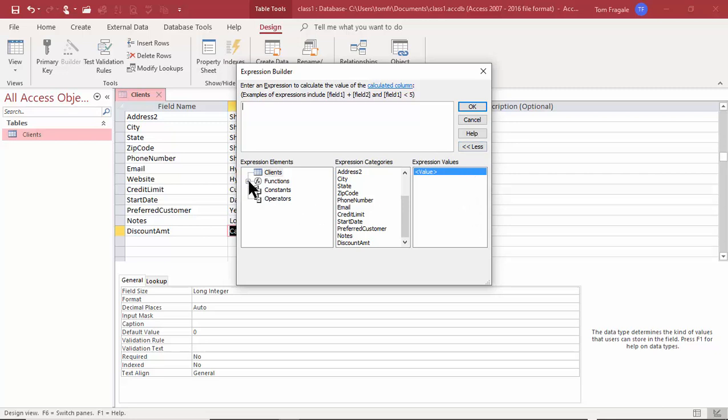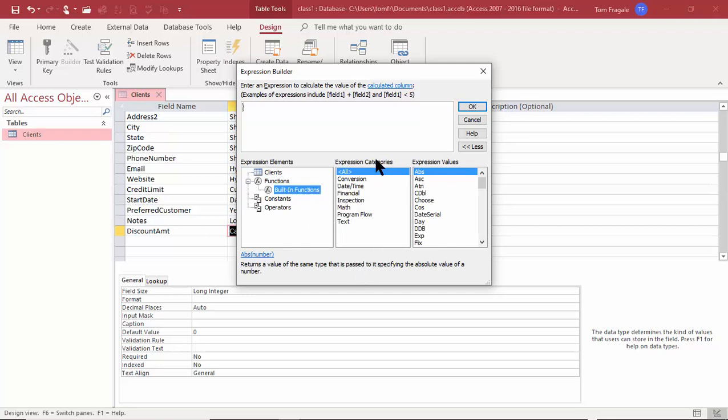So I'm going to pick on this plus sign for the functions, and we'll go with the built-in functions. And you'll see it might have some that are familiar from Excel as well. Now here, the if function is actually IIF. So I'm going to double click where it says IIF. And it'll start to help you build that formula. So even though it's spelled IIF, it works similar to the Excel if function.